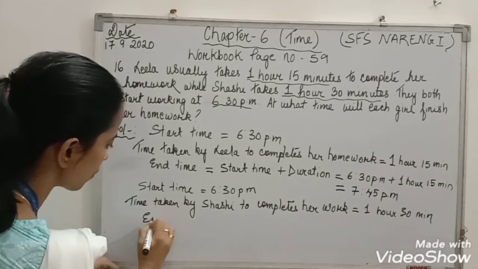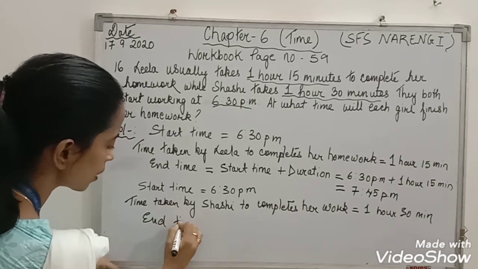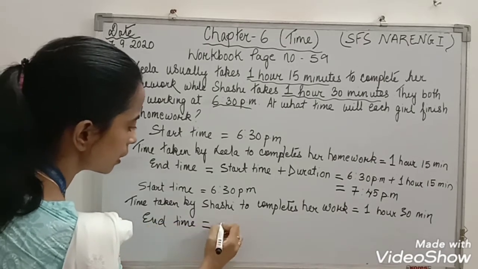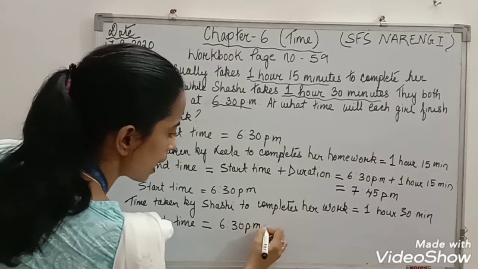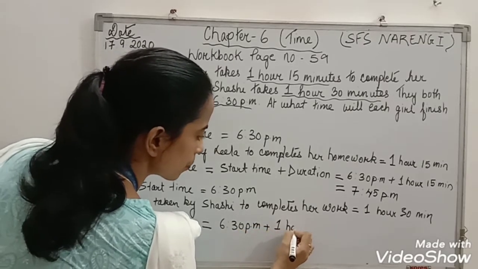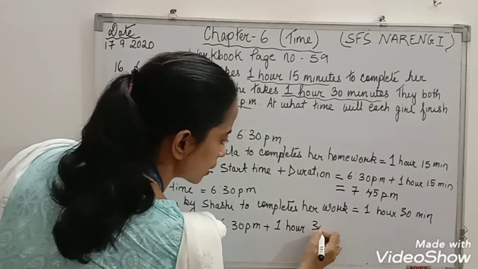Now you calculate the end time. End time equals 6:30 p.m. plus 1 hour 30 minutes.